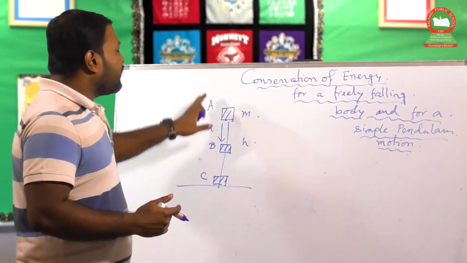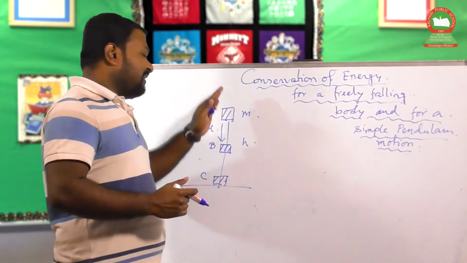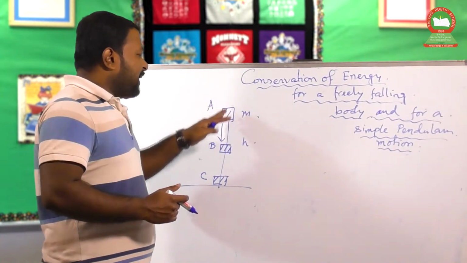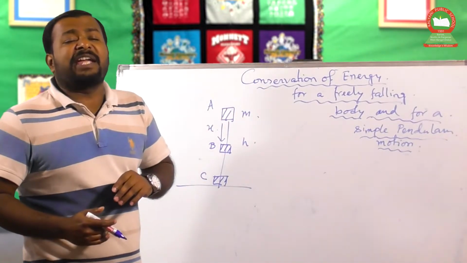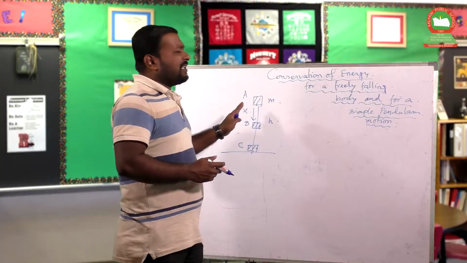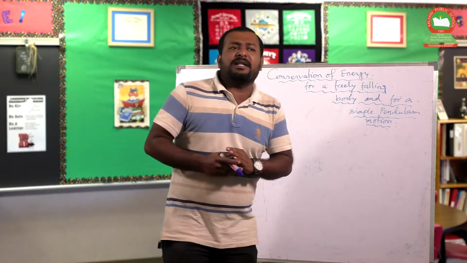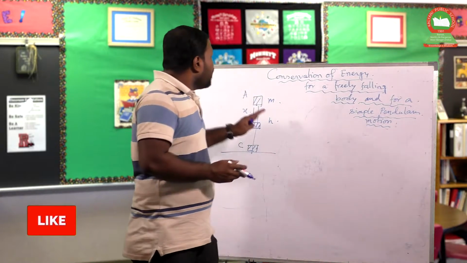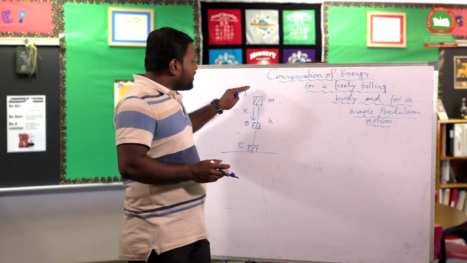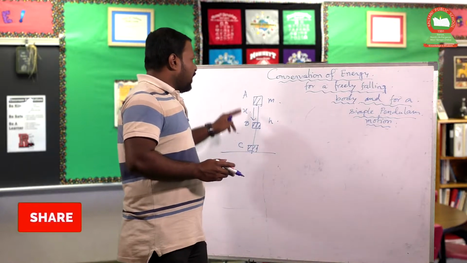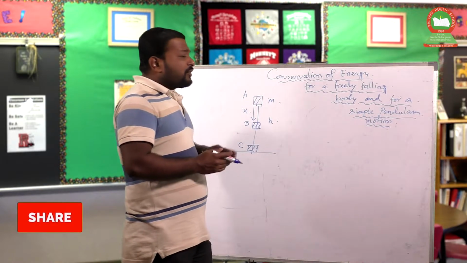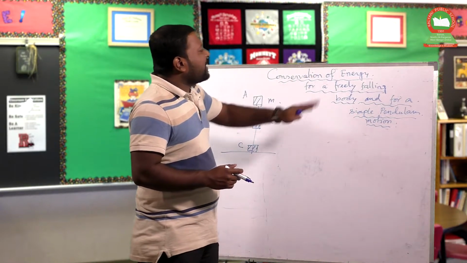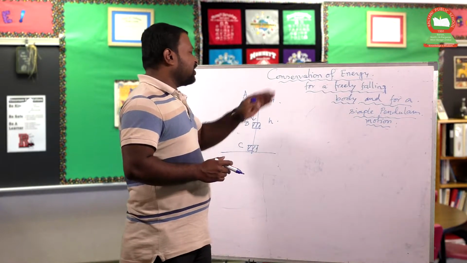Now there are three different positions, and in these three cases there is energy that can be possessed by that body, and that energy is called the mechanical energy of the body. The mechanical energy is nothing but the sum of the kinetic energy plus the potential energy. So we require the mechanical energy at every point A, B and C, and we show that the mechanical energy should be conserved. Then that's how we can prove that conservation of energy takes place in the case of a freely falling body.